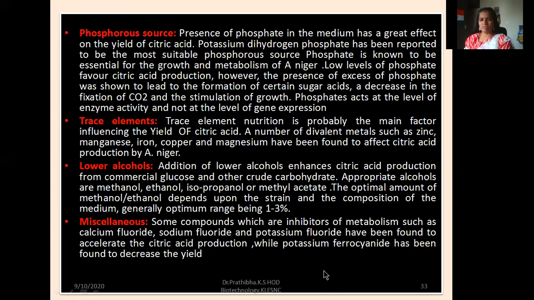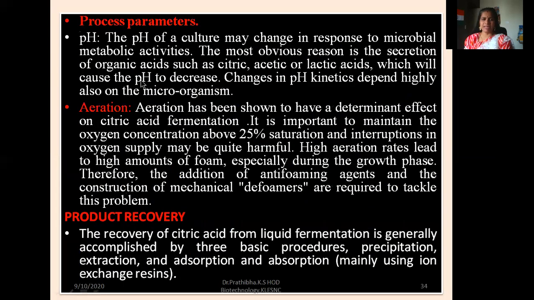Next one is miscellaneous. Here some compounds which are inhibitors of metabolism, such as calcium fluoride, sodium fluoride, and potassium fluoride, have been found to accelerate citric acid production, while potassium ferrocyanide has been found to decrease the yield. Next, process parameters, that is pH. The pH of a culture may change in response to microbial metabolic activities.